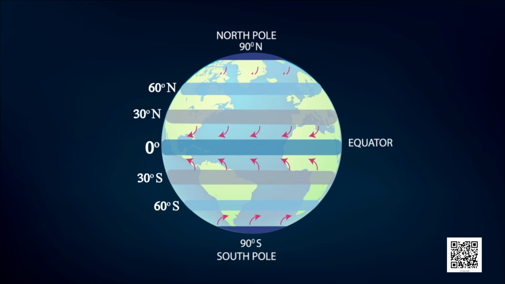These winds blow from the north and south towards the equator. At the poles, the air is colder than at the latitudes about 60 degrees. The warm air at these latitudes rises up and the cold winds from the polar regions rush in to take its place.